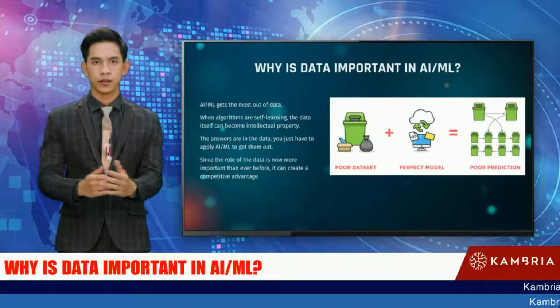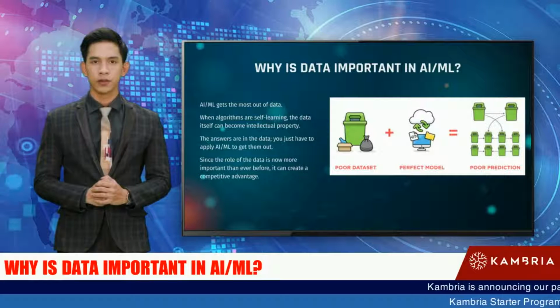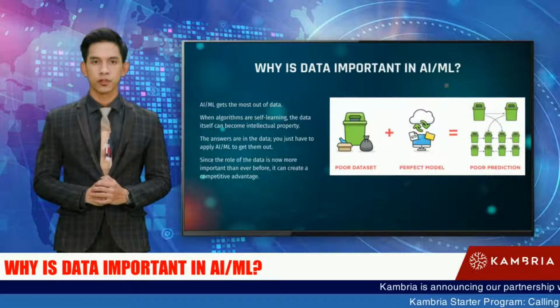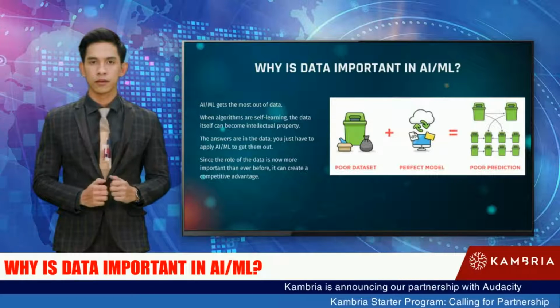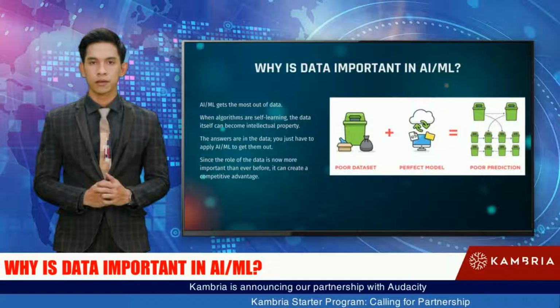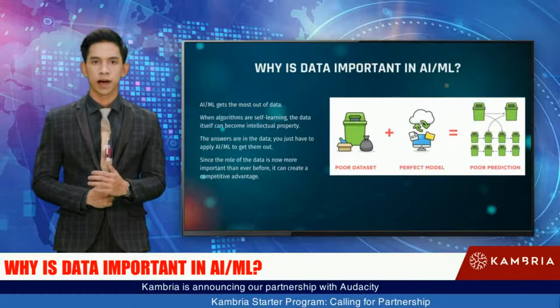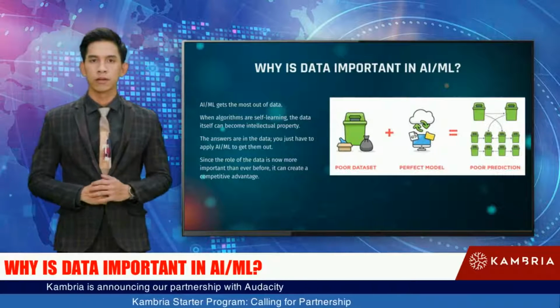Why is data important in artificial intelligence and machine learning? AI, ML gets the most out of data. When algorithms are self-learning, the data itself can become intellectual property. The answers are in the data, you just have to apply AI, ML to get them out. Since the role of the data is now more important than ever before, it can create a competitive advantage.